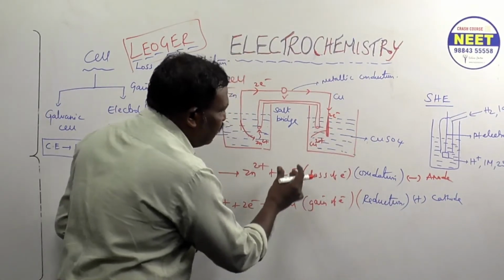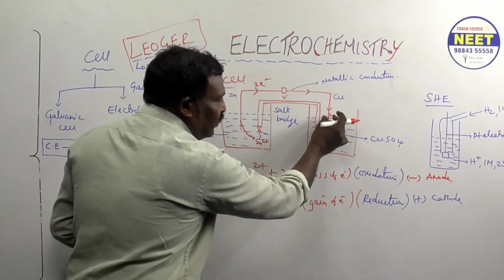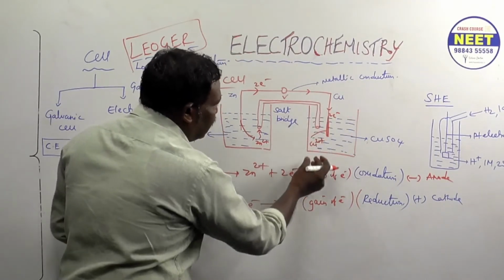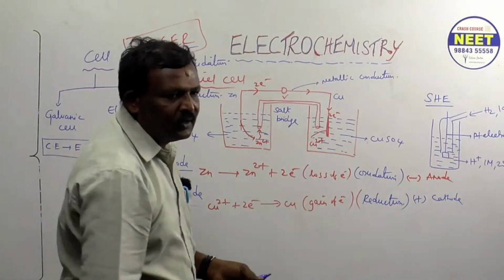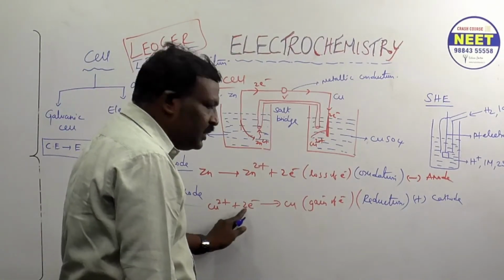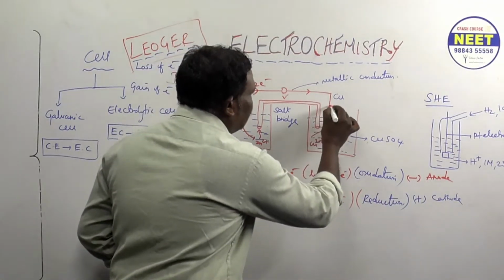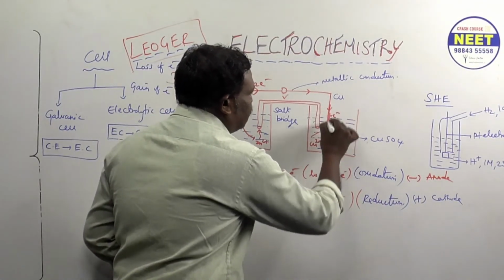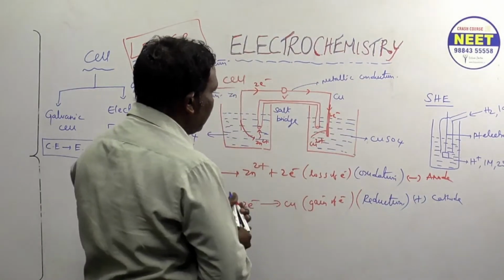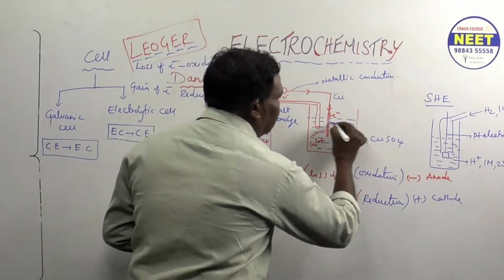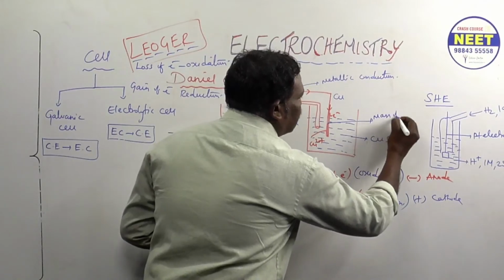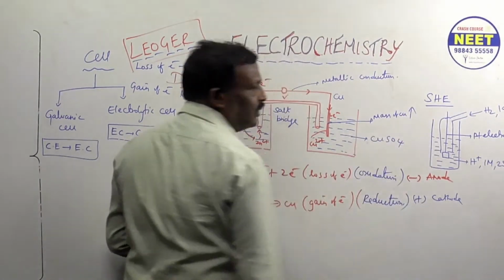All the Cu2+ ions move towards the electrode and deposit as copper. Cu2+ gets 2 electrons and becomes copper. Understood? Now what happened to the mass of the electrode? All the ions are depositing, so the mass of the copper electrode increases.